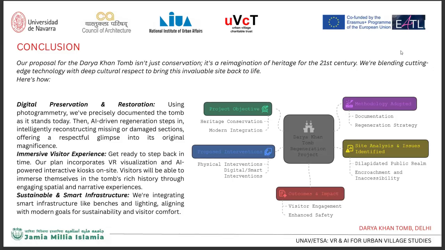Coming to the conclusion section, our proposal for the Darya Khan tomb isn't just conservation. It's a reimagination of heritage for the 21st century. We are blending cutting-edge technology with deep cultural respect to bring this invaluable site back to life. The ways we have done it is digital preservation and restoration. Using photogrammetry, we have precisely documented the tomb as it stands today. Then AI-driven regeneration steps in, intelligently reconstructing missing or damaged sections, offering a respectful glimpse into its original magnificence.